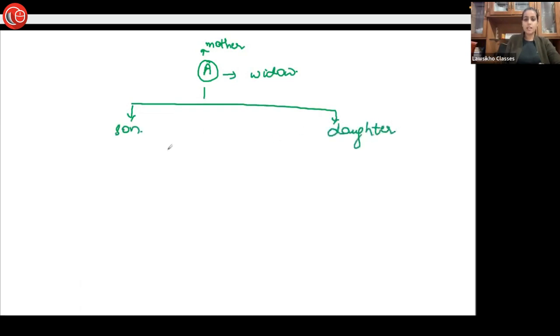And let's say that these son and daughter have predeceased their father. This means that they are dead before their father died. So in such a case, this son's widow will be an heir.